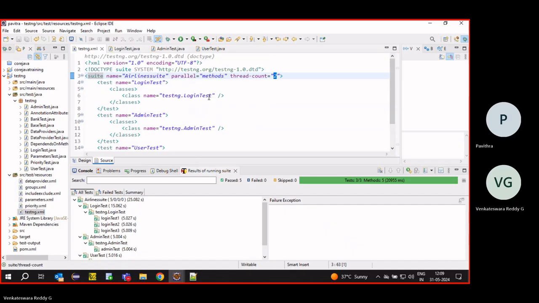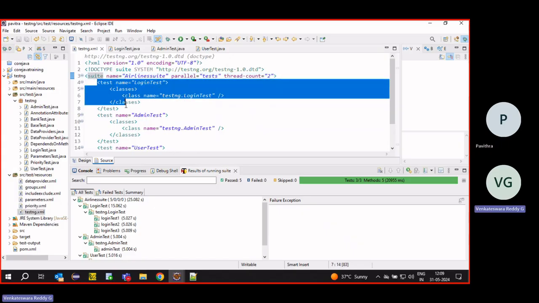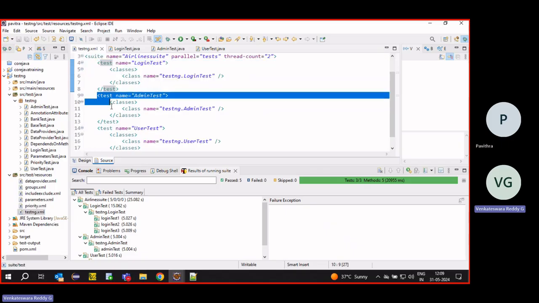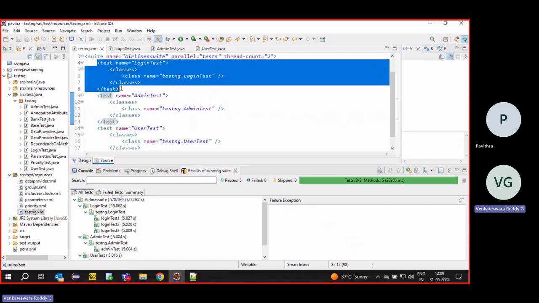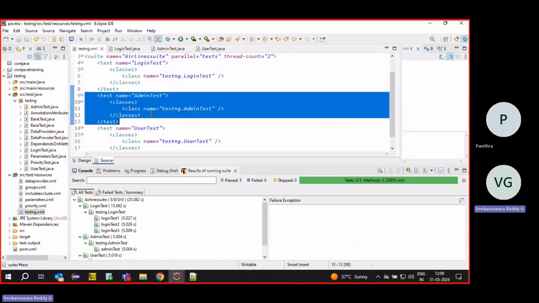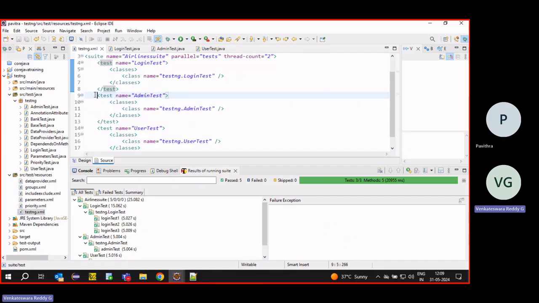Here one more thing we can pass: tests. Suppose if I give tests, what will happen? I have given 2. It will take 1 from here, it will take 1 from here. Okay. One test case from here, one test case from here. That means module level parallel testing. That means from each module it will take 1.